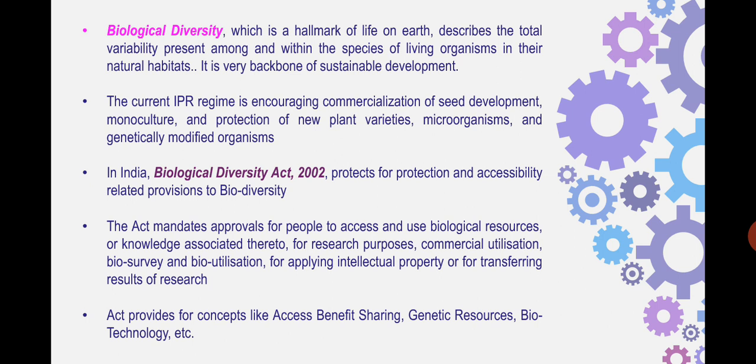Likewise, we have many plants in India which come under the Biological Diversity Act. The intention of enacting this legislation was to provide protection to this biological diversity, meaning nobody can misuse it for exploitation purposes. However, for the betterment of society and humanity, this act has provided two important concepts. One is known as access benefit sharing, commonly known as ABS.